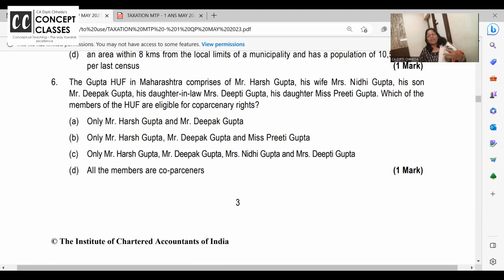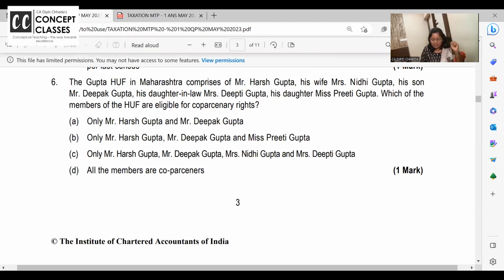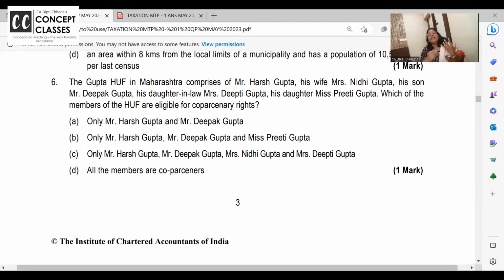HUF, you can go on talking for hours and hours, but exam likhna hai. Gupta HUF in Maharashtra has Mr. Harsh Gupta, his wife Nidhi, his son Deepak, his daughter-in-law Dipti, his daughter Miss Preeti. Which of the members of HUF are eligible for co-partners right? Okay, so you all know we get co-partners right only by birth.